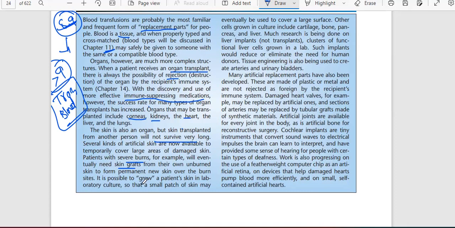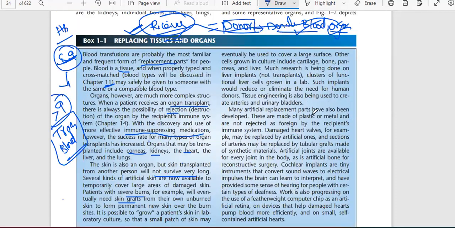So if any severe burn happens, any skin damage happens, the patient's own tissue will be taken and properly placed on that place which is burned or damaged. It is one of the treatments that is called a graft, a skin graft. And nowadays much research is also done in which the skin tissue is taken.